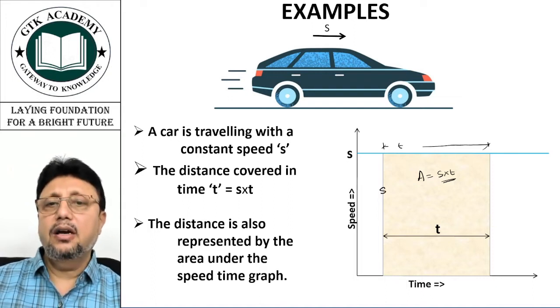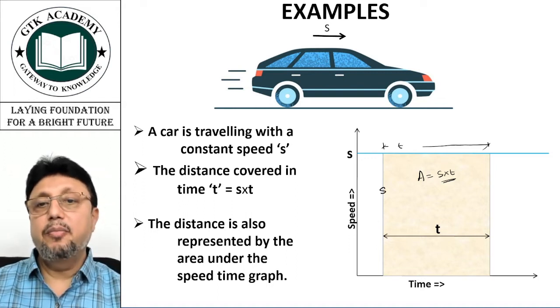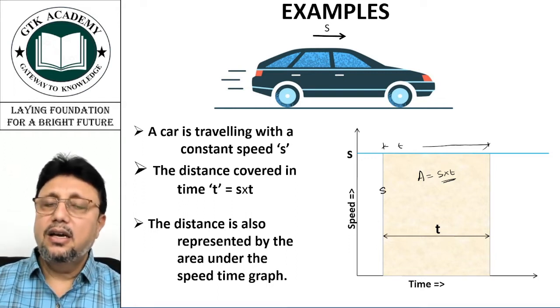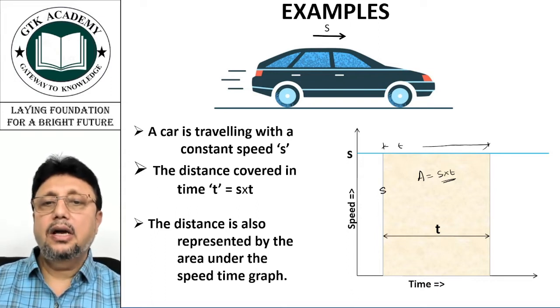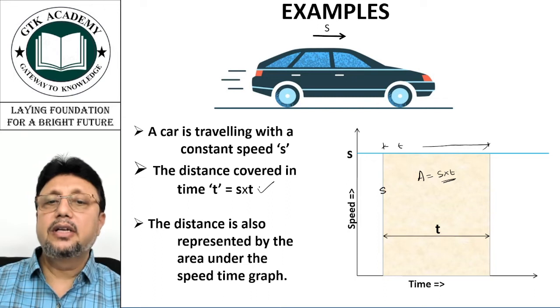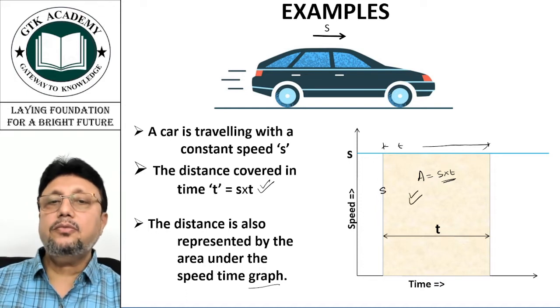So even if we plot the graph between time and speed and we measure the area, that is the distance covered. So you can use either of them. Either you can calculate the distance using this formula, or you can use this kind of graph.